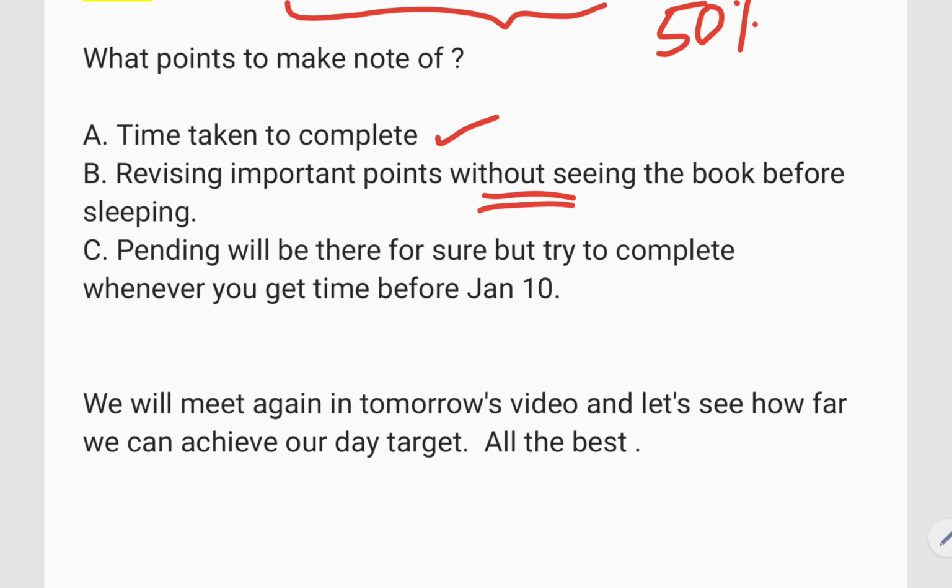Of course, there will be some pending today for sure, because Parliament is a huge topic. We'll have time to complete it soon. Maybe on the 8th or 9th we'll complete it. We'll have leisure time there, so before the 10th we can complete polity.